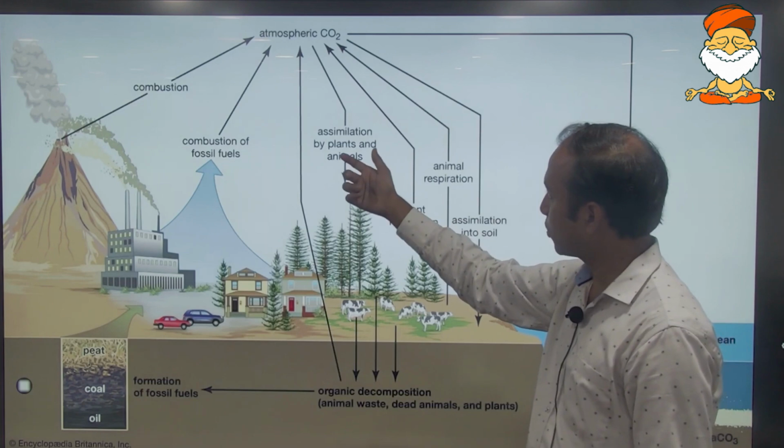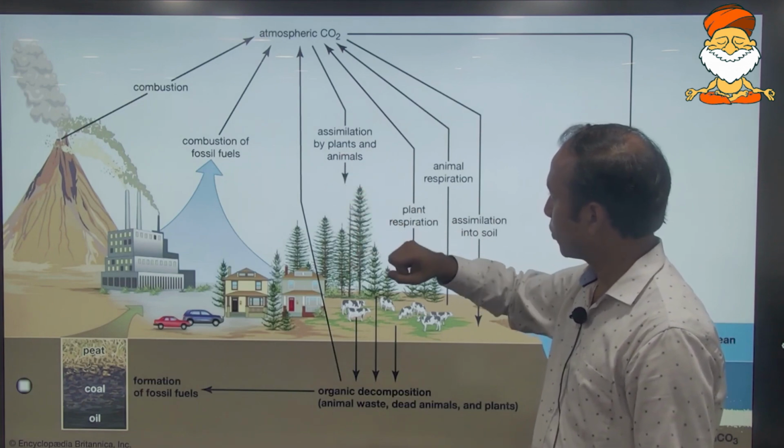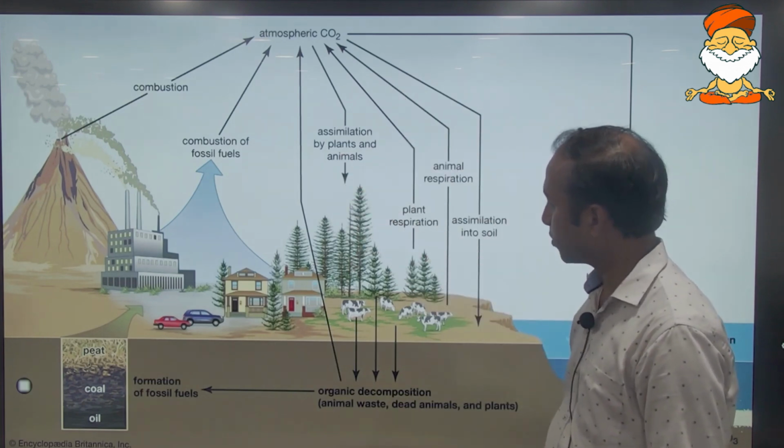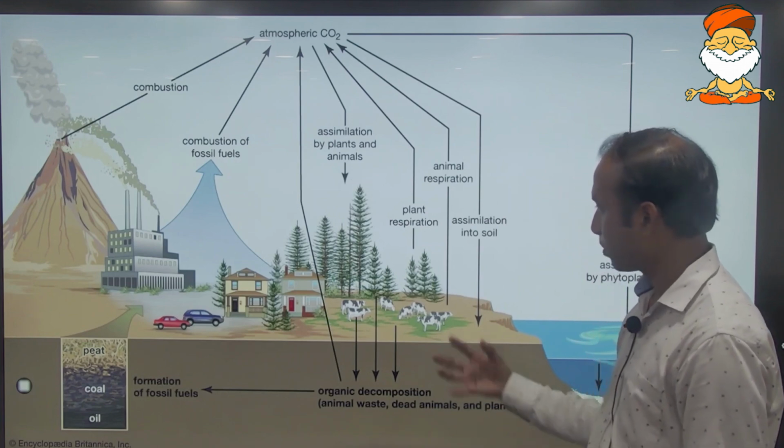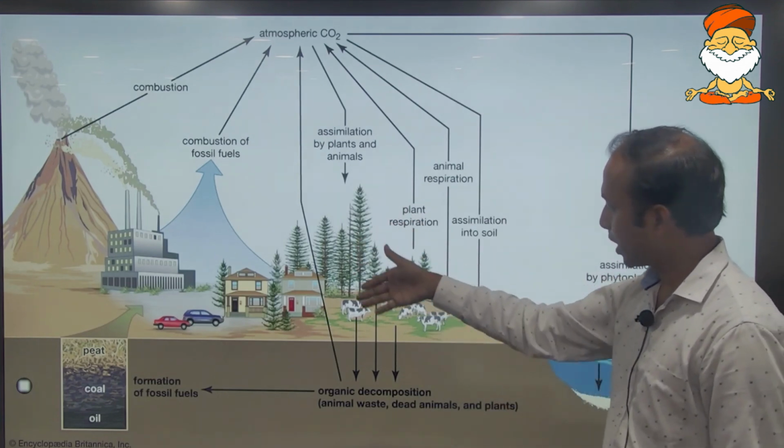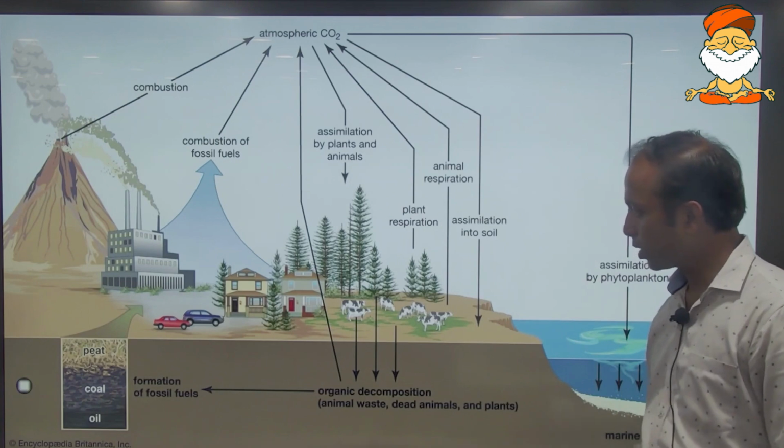And through one natural process, that is photosynthesis, carbon dioxide is again absorbed by the plants and utilized for the availability of the food chain.